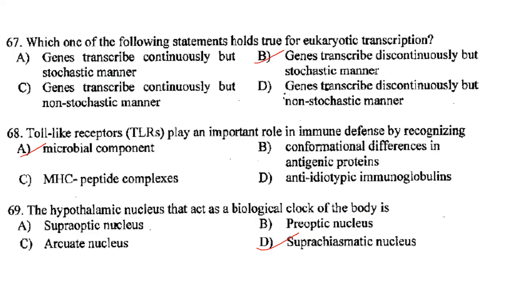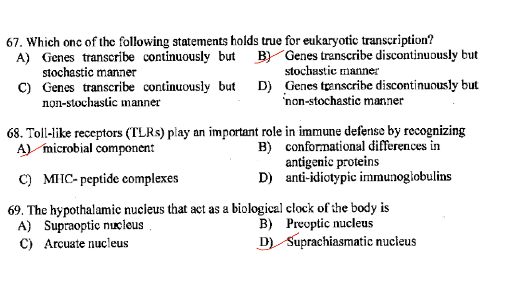Then next one. Which of the following statements holds true for eukaryotic transcription? So genes transcribe discontinuously in a stochastic manner. Answer is B. Then next one. Toll-like receptors play an important role in immune defense by recognizing microbial components.